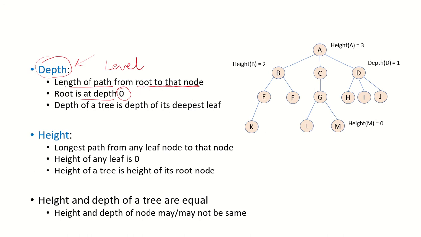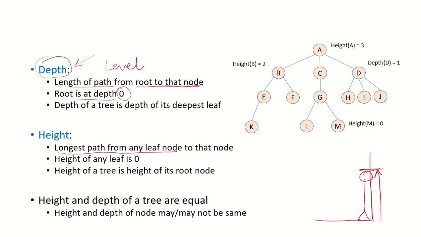Now let's talk about the height. If you have to measure your height, what do you do? You stand beside a wall and you measure your height from the ground. Similarly, when we are measuring the height of a node, we will measure it from the leaf node. So the height of a node would be the longest path from any leaf node to that node.